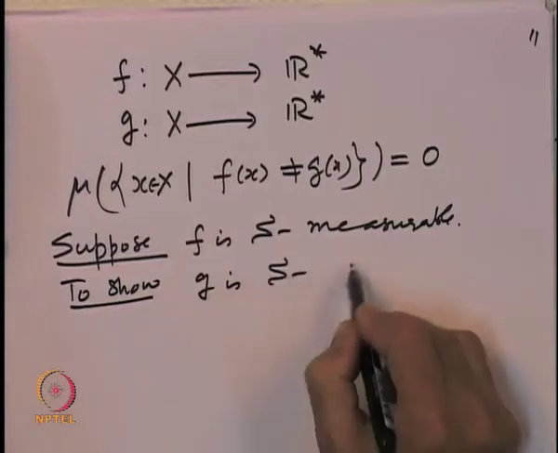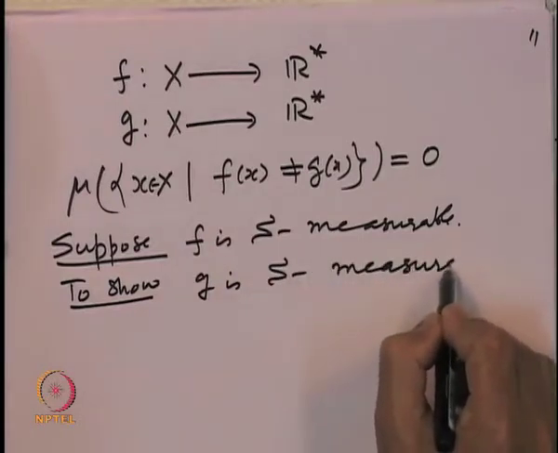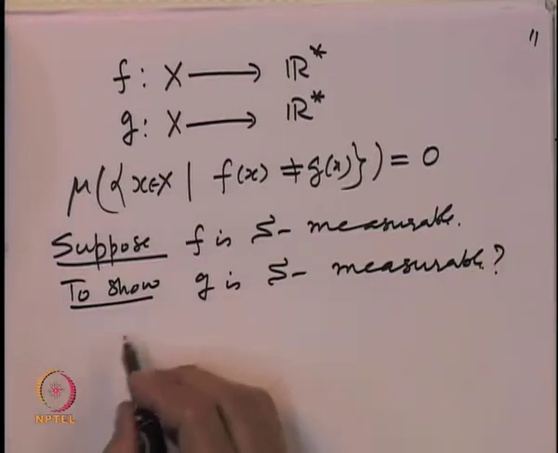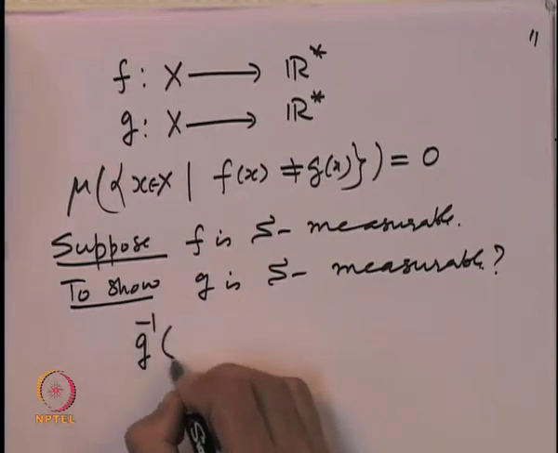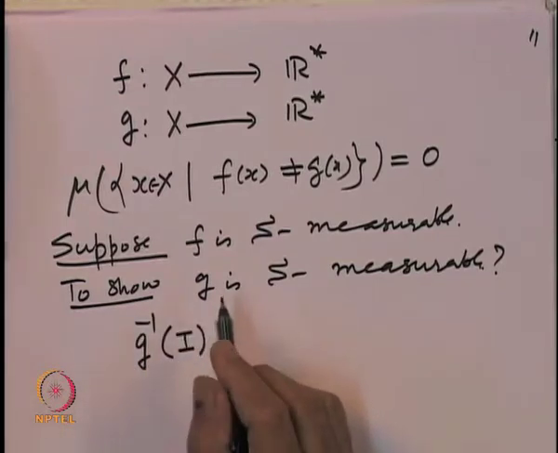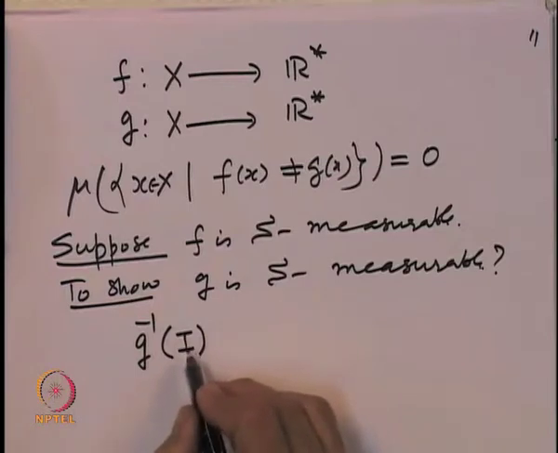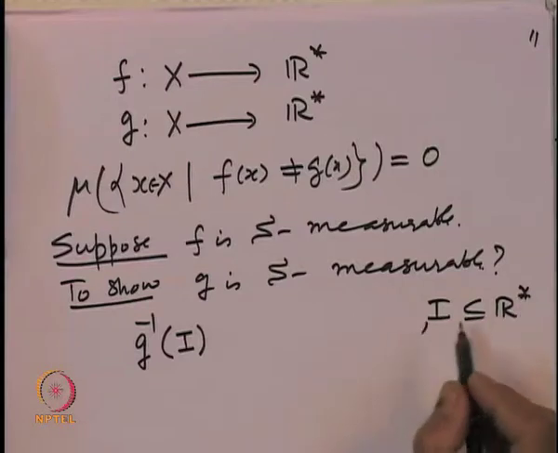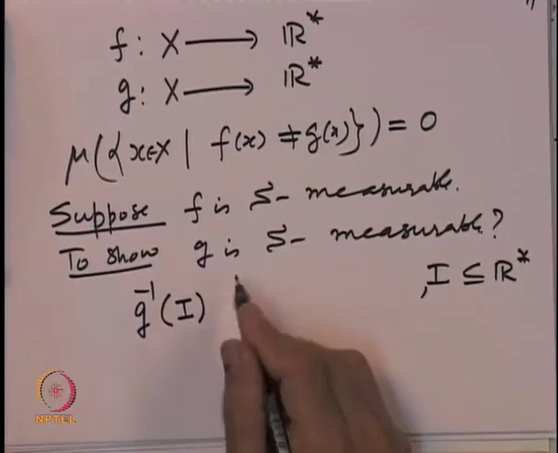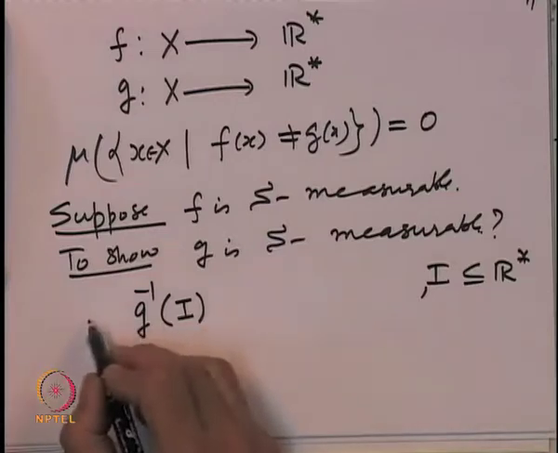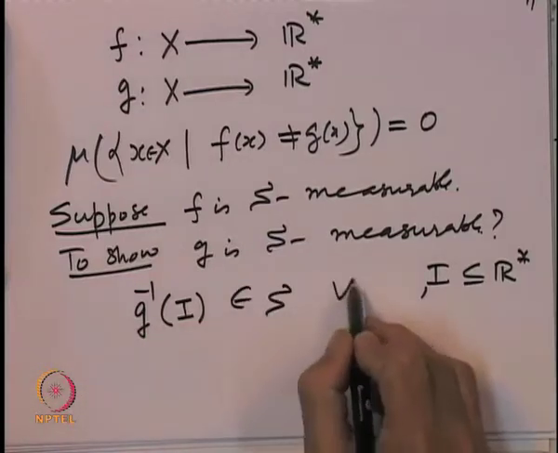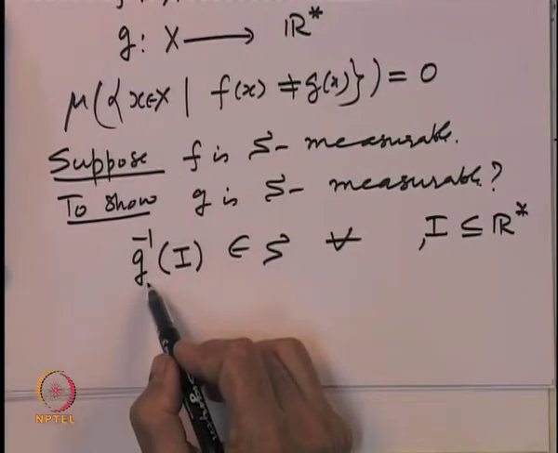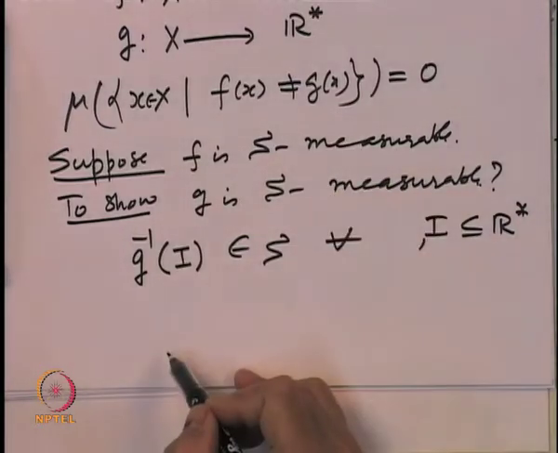To show that G is S measurable, let us look at G inverse of any interval I, an interval in R star. Then we want to show that G inverse of I belongs to S for every interval I. Now we have to transform this set into something regarding F.